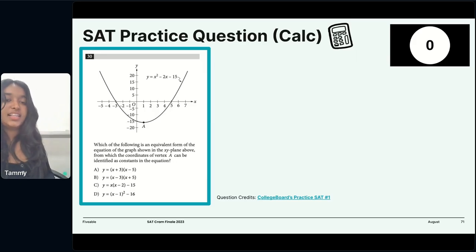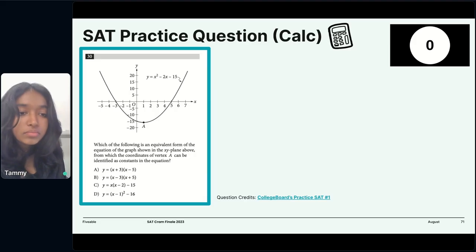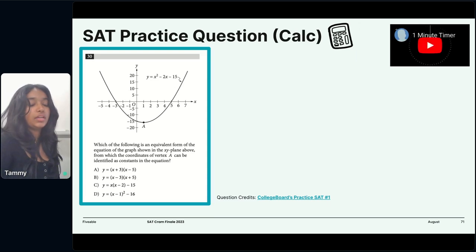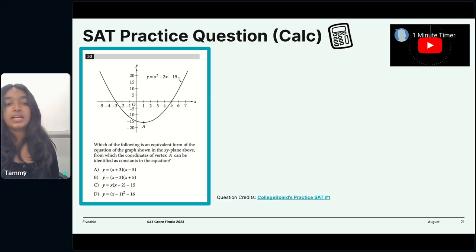All right, guys, let's talk about this one. We're asked to find an equation for which the coordinates of the vertex of the parabola can be identified. So this is just another way of them asking you to put the quadratic equation in vertex form. And how we do that is through completing the square. So let's look at the answer.